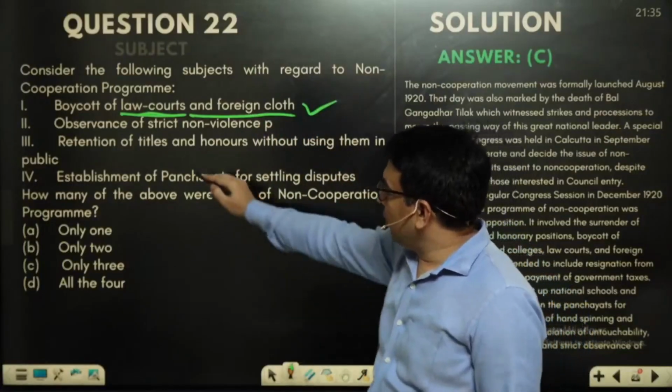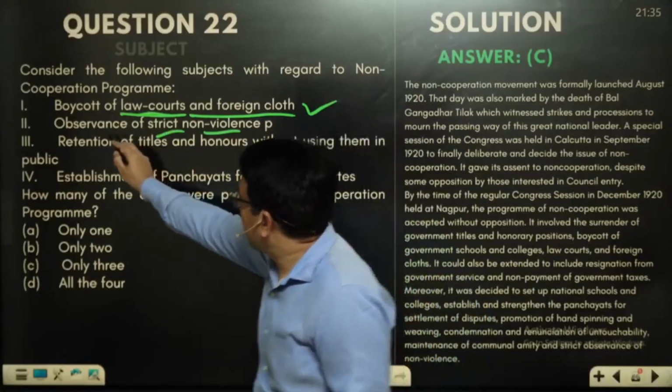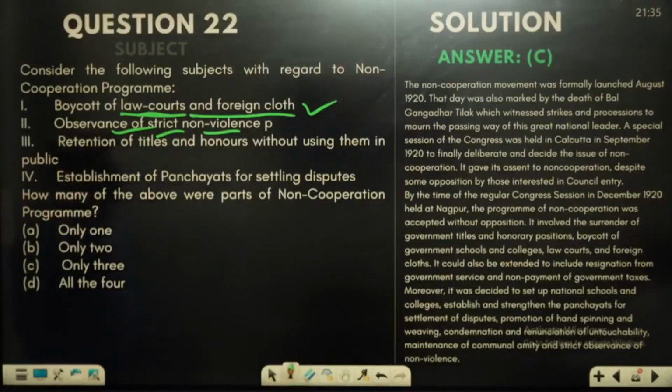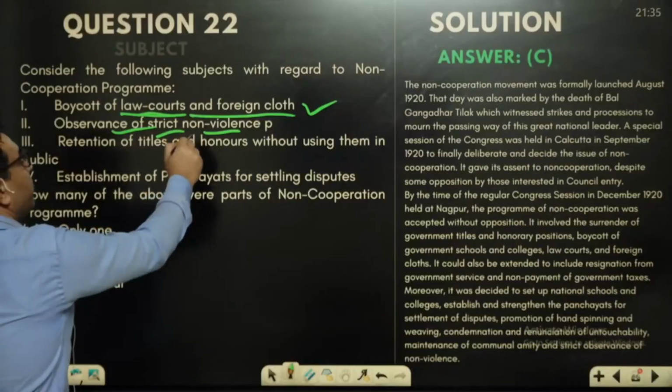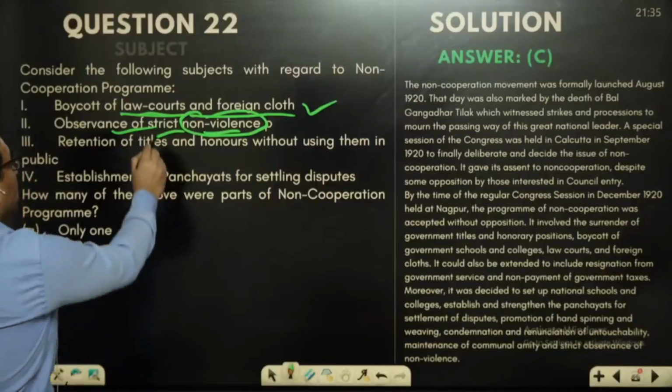The second is observance of strict non-violence. This is a bit confusing for new students who are not doing NCERT thoroughly. You know that Gandhi was the champion of non-violence in international politics, so this is also correct.